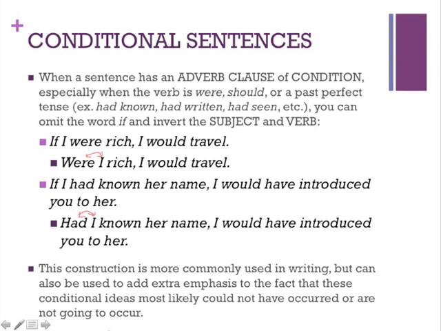Now this particular construction is, again, more commonly used in writing. This is what we mentioned earlier, especially with place expressions. But it can also be used to add extra emphasis to the fact that these conditional ideas are most likely could not have occurred or are not going to occur. So again, you kind of emphasize sort of maybe a surprise element, or the fact that these aren't possible. So again, if you say, were I rich, that kind of sounds a little bit stronger to say, I'm not rich, so I would never have the ability to do this. So again, there is a particular purpose to it, but the truth is it's probably more commonly used in writing.